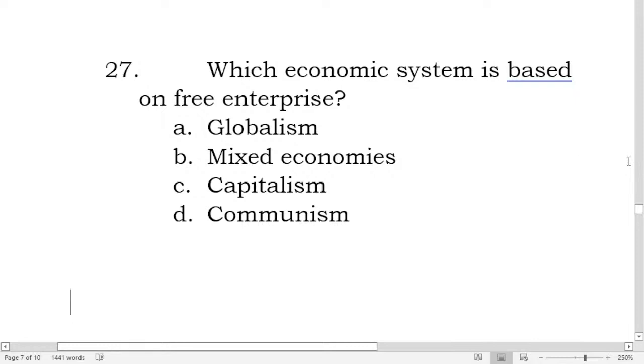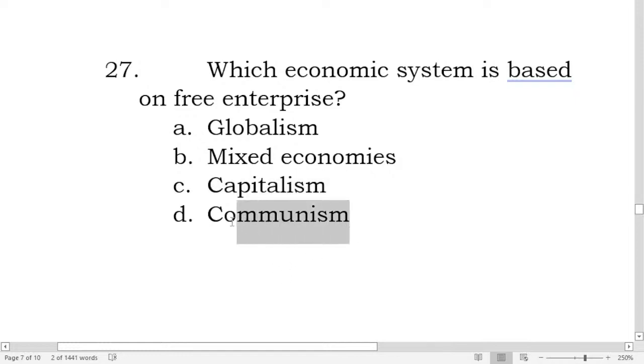Okay, so for number 27, free enterprise or free economy, free market economy, that is capitalism. Yes, King Philip II. Thank you so much, Ma'am April May Banguran. So which economic system is based on the free enterprise or free market economy? That is capitalism. So number 27 is letter D.